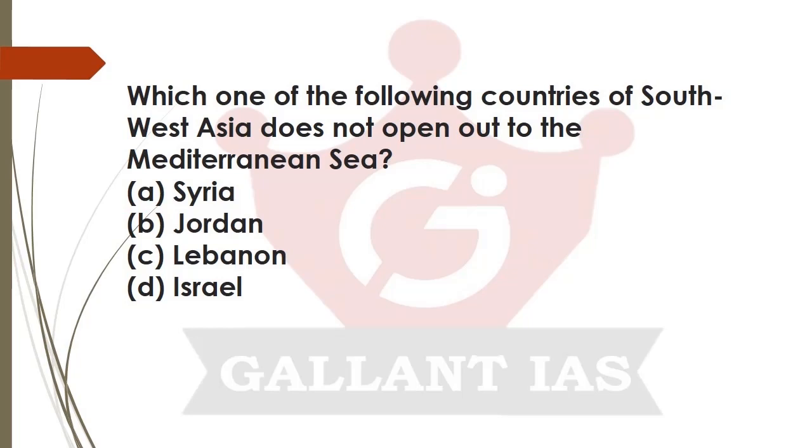So the Mediterranean Sea is very important. If you are a student who knows about that refugee crisis, then you need to study about the Mediterranean Sea, and it will be easy for that student to answer this question.